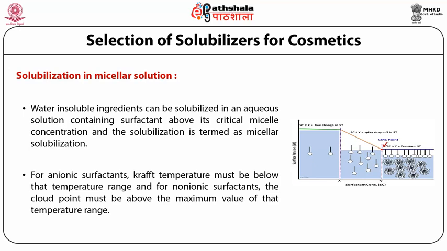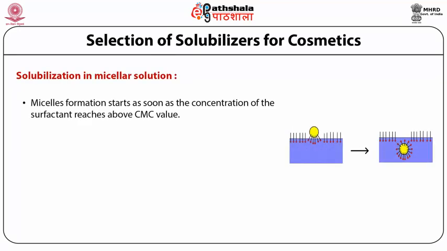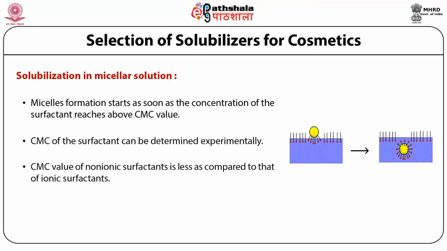of the temperature range. Micelle formation starts as soon as the concentration of the surfactant reaches above the CMC value. So it is essential to know the CMC of the selected surfactant. CMC of the surfactant can be determined experimentally. The CMC value of a non-ionic surfactant is less as compared to that of an ionic surfactant.